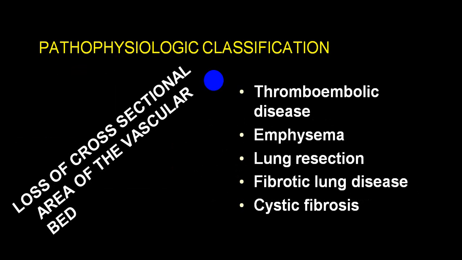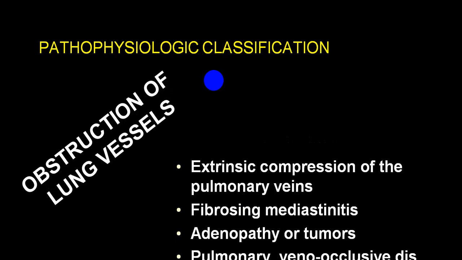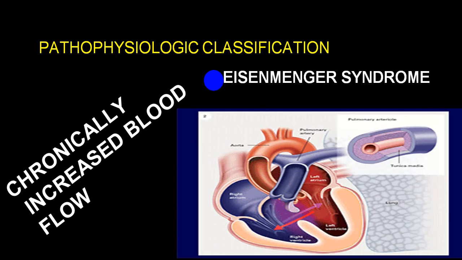There will be a decrease in vascular bed, like thromboembolism, emphysema, lung resection, fibrotic lung disease, cystic fibrosis, and obstructive disease of lung vessels, like extrinsic compression of the pulmonary vein, fibrosing mediastinitis, adenopathy or tumors, pulmonary veno-occlusive disease, etc.